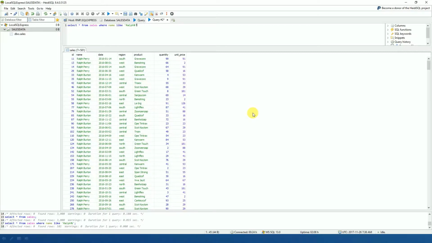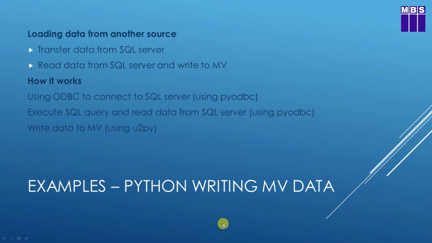So it's not the one data source, it's two data sources, but they have the exact same data set in it. So that's an example of using Python to extend or to connect one data source to multi-value and pull data across from that data source and write it into our multi-value database. Of course, we can transform some of that data along the way, as I did with the date. I was just changing the dates from year, month, day to day, month, year format. You could do a calculation on it and turn the dates into internal multi-value date format as you transformed it, or you could do other transformations.